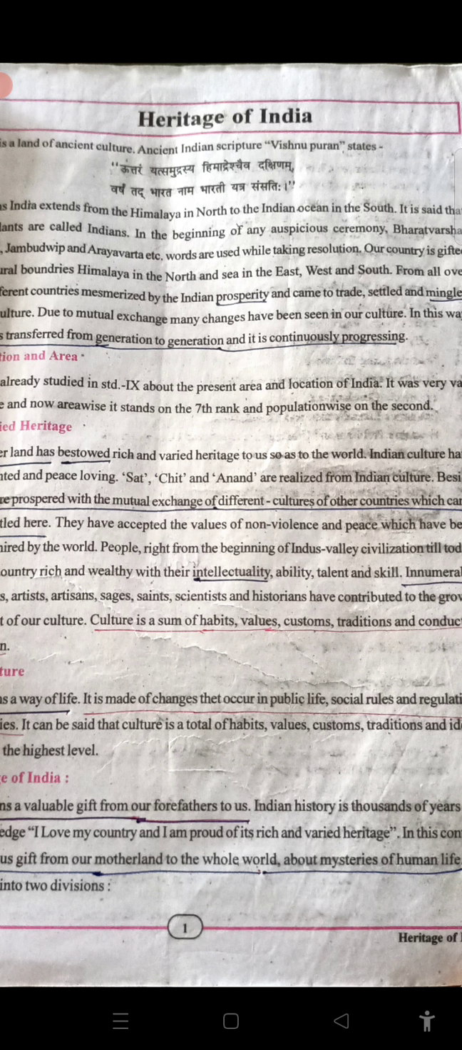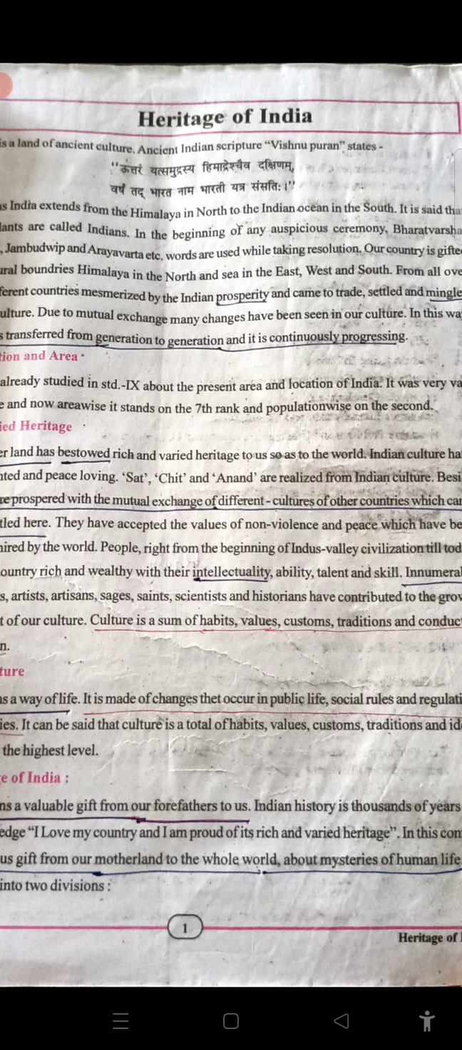India, location and area. You already studied in Standard 9 about the present area and location of India. It was very vast in ancient times, and now area wise India stands on the 7th rank in the world and population wise we are 2nd. So who is first? China. Okay, China is first in population.